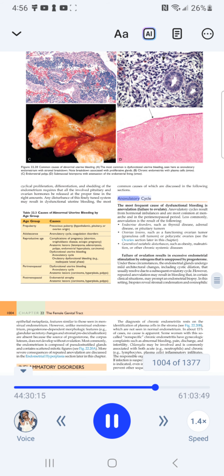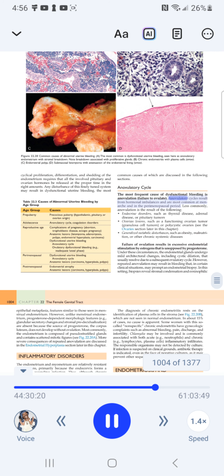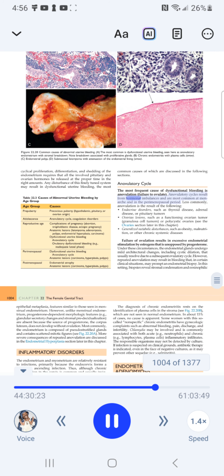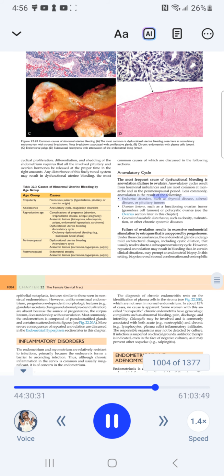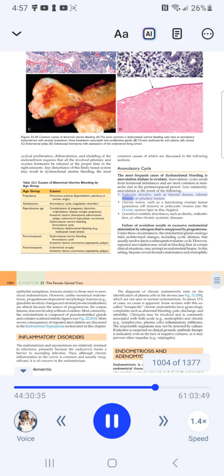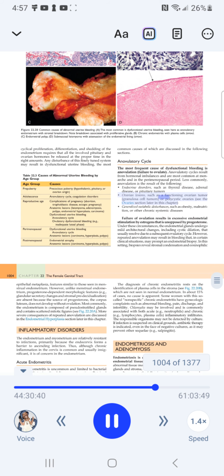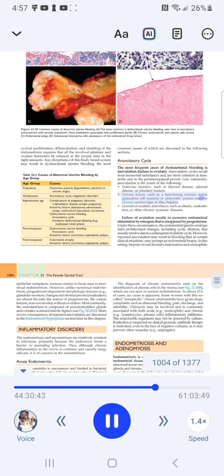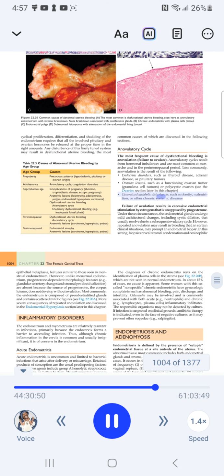Anovulatory cycle. The most frequent cause of dysfunctional bleeding is anovulation, failure to ovulate. Anovulatory cycles result from hormonal imbalances and are most common at menarche and in the perimenopausal period. Less commonly, anovulation is the result of the following: endocrine disorders, such as thyroid disease, adrenal disease, or pituitary tumors; ovarian lesions, such as a functioning ovarian tumor, granulosa cell tumors, or polycystic ovaries. See the ovaries section later in this chapter. Generalized metabolic disturbances, such as obesity, malnutrition, or other chronic systemic diseases.